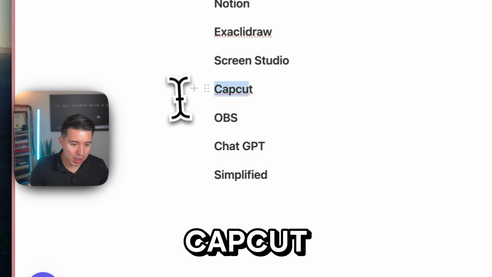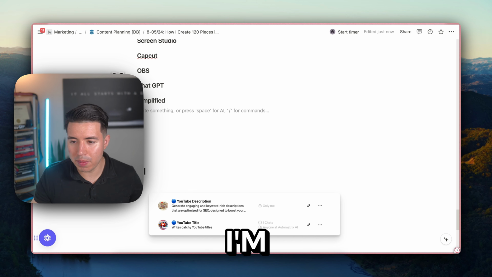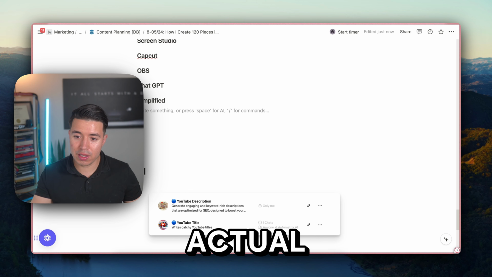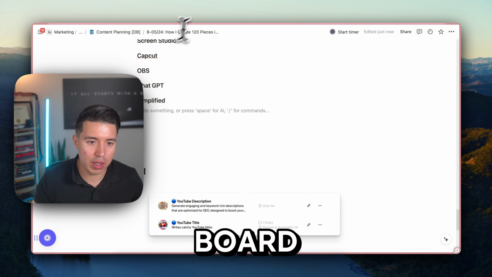And then for ChatGPT and AI, I have a bunch of custom GPTs to help me save time, like YouTube descriptions, YouTube titles, writing scripts, formatting threads, creating catchy intros, creating hooks, and all of that. So this saves me a ton of time. Now I'm going to show you my actual content planning board.